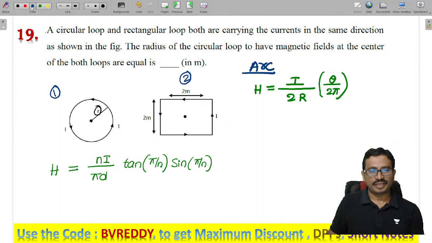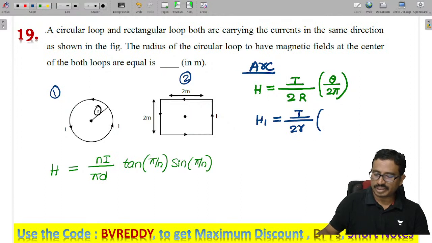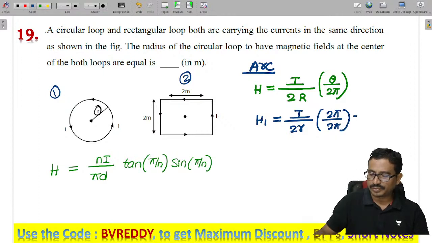N I by pi d into tan pi by n into sin pi by n. Now for the circular arc, the complete magnetic field, if I call it H1, is given as I by 2r into complete theta, which is 2 pi, the complete circle. So H1 is I by 2r.